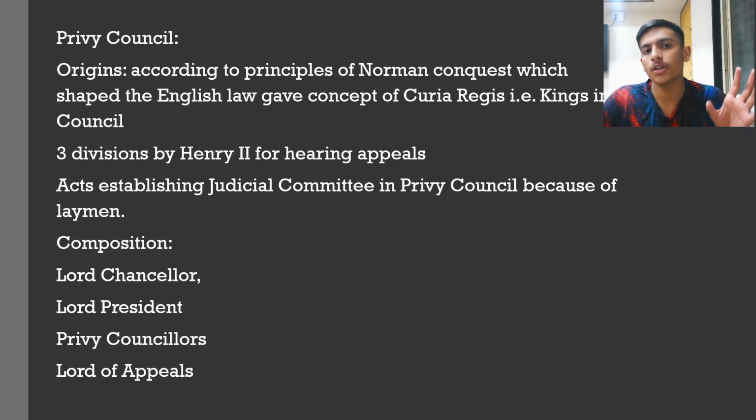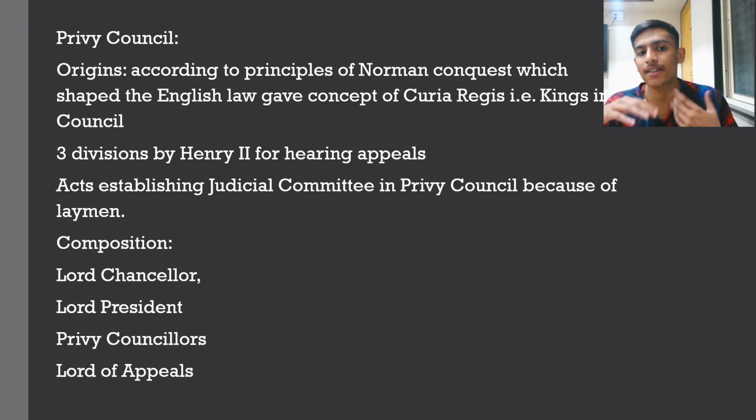So the Privy Council originated according to the principles of the Norman Conquest, which shaped English law and gave the concept of curia regis. What does curia regis exactly mean? It's a Latin term. It means king in council. So this word itself defines that the highest authority, who controls the judicial powers, is the king in council. There are mainly three divisions given by Henry II for hearing appeals. We all know there is original jurisdiction, appellate jurisdiction, testamentary jurisdiction, different types of jurisdictions. But for the Privy Council, for hearing appeals, three types of divisions were given by Henry II.